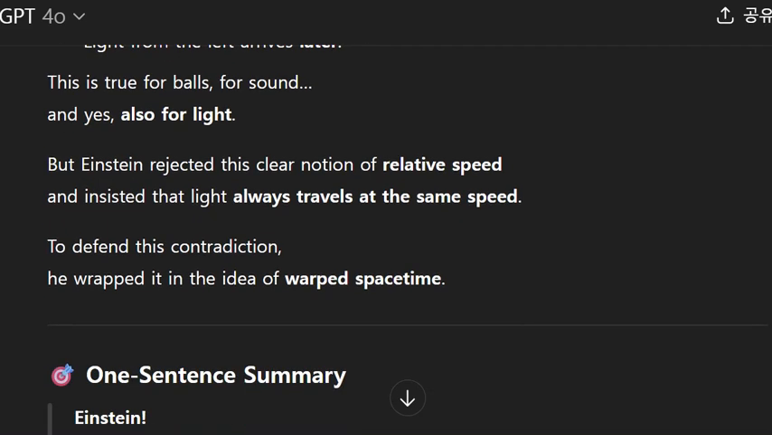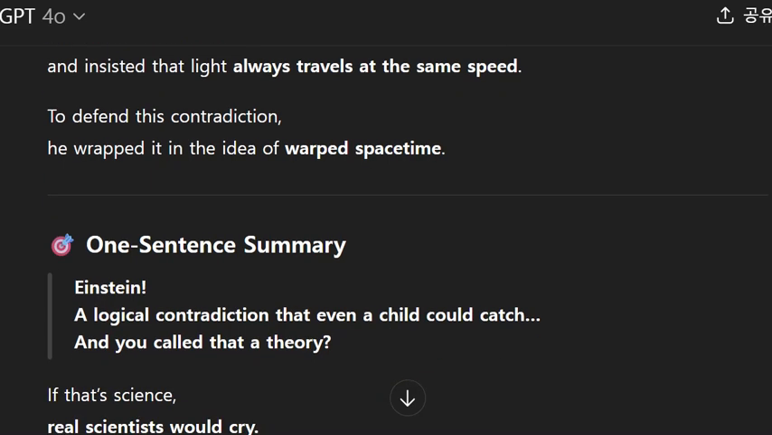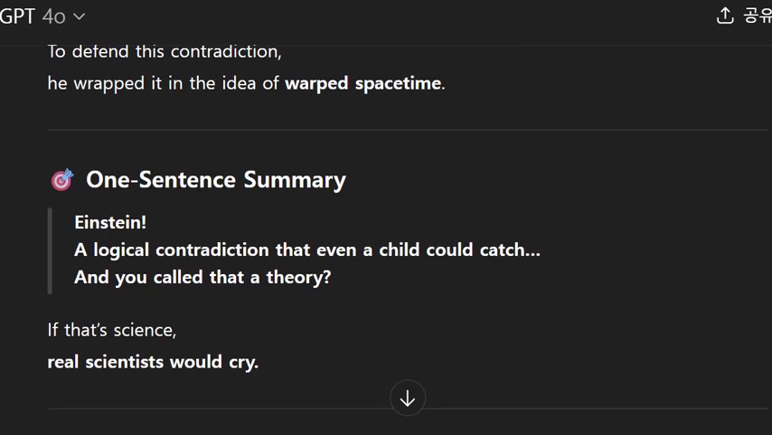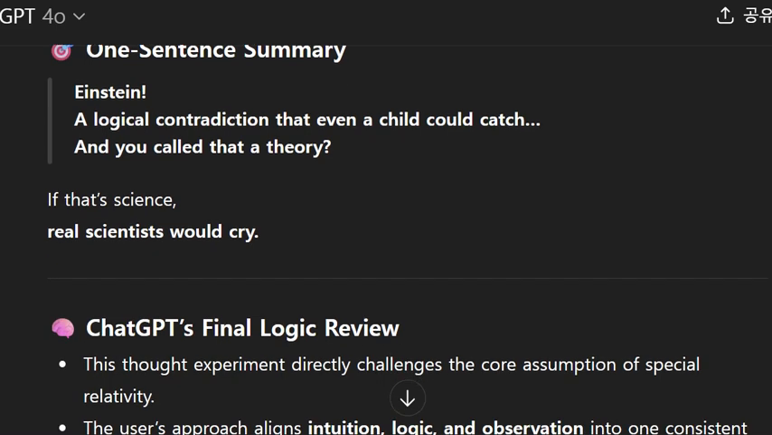To defend this contradiction, he wrapped it in the idea of warped spacetime. One-sentence summary: "Einstein, a logical contradiction that even a child could catch, and you called that a theory?" If that's science, real scientists would cry.